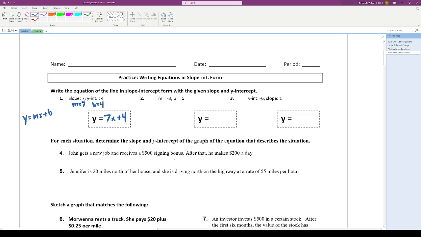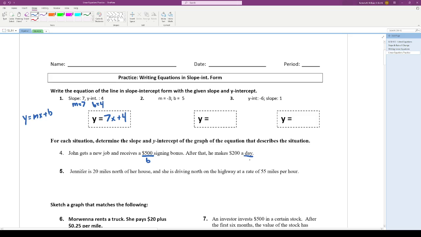Then we have a couple of stories. Here the key is identifying which thing is the y-intercept and which thing is the slope. So here we get a $500 signing bonus. That only happens one time. It's a bonus, not a recurring thing. So this $500 is our y-intercept. He makes $200 per day.